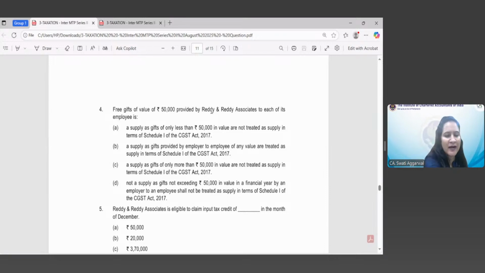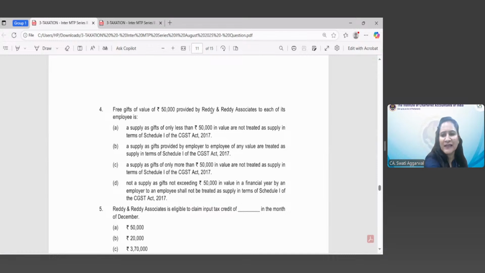And what does section 13(3) say? It says that in case of supplies in respect of which tax is paid or liable to be paid on reverse charge basis, the time of supply will be the earliest of the following dates: date of payment as entered in the books of accounts of the recipient, or the date on which payment is debited from his bank account, whichever is earlier, or the date immediately following 60 days from the date of issue of invoice or any other document by the supplier.